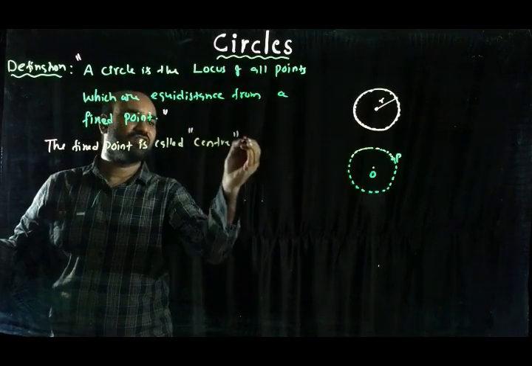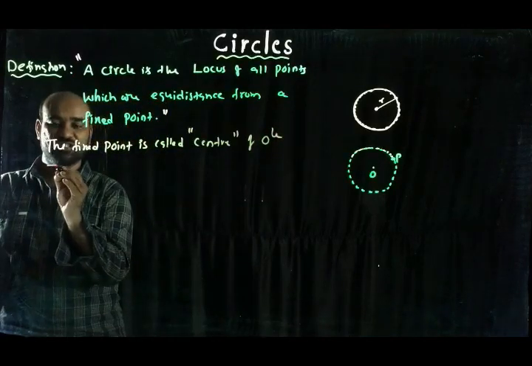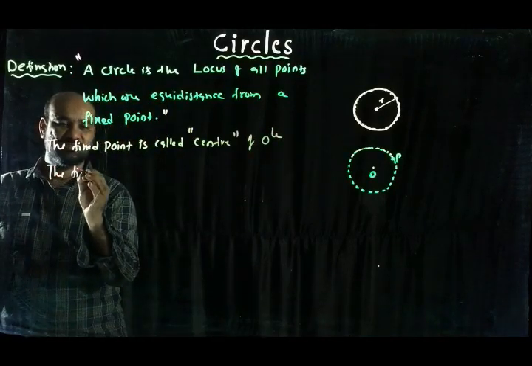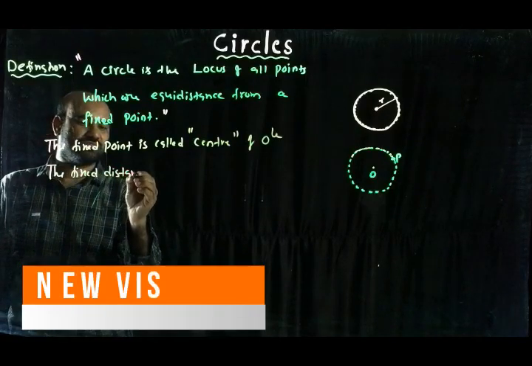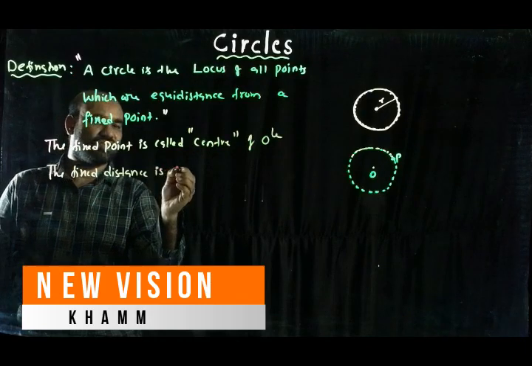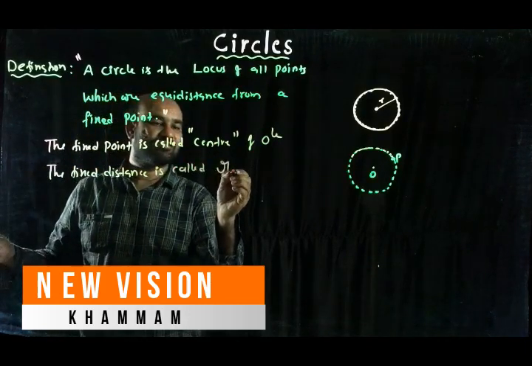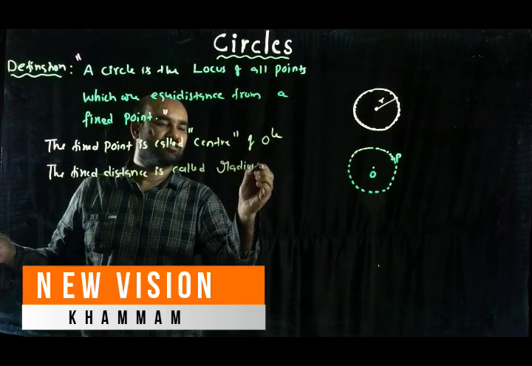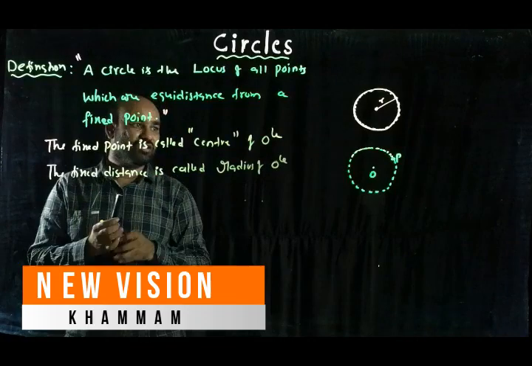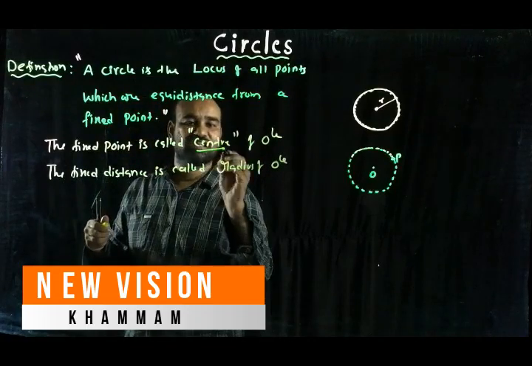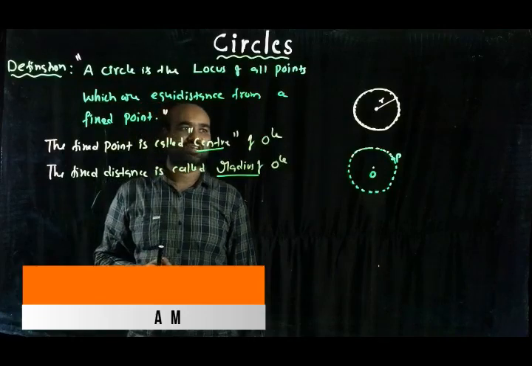The center of the circle. The fixed distance is called the radius of the circle. Okay, so the fixed point is called the center of the circle, and the fixed distance is called the radius of the circle. This is the definition of a circle.